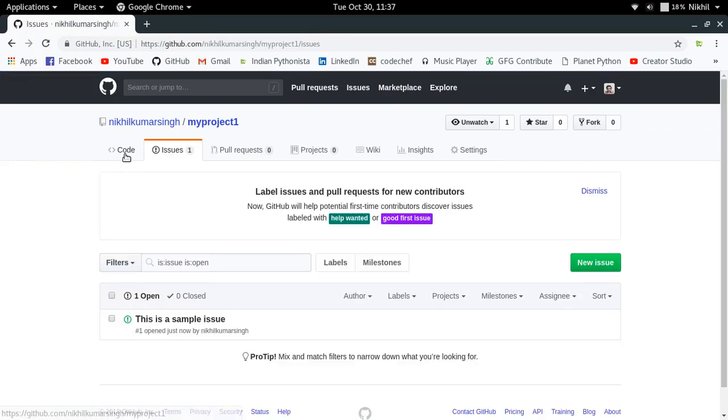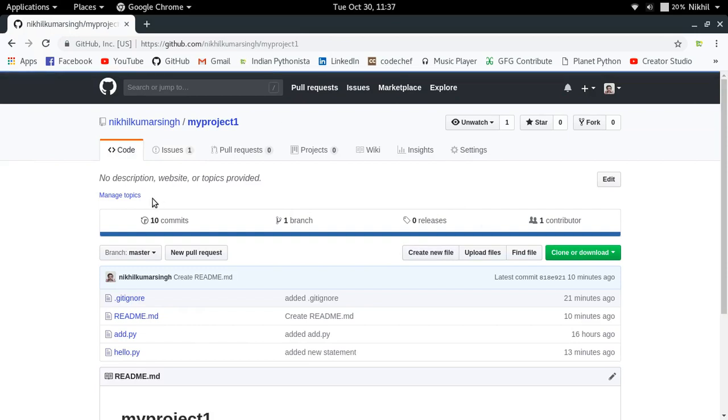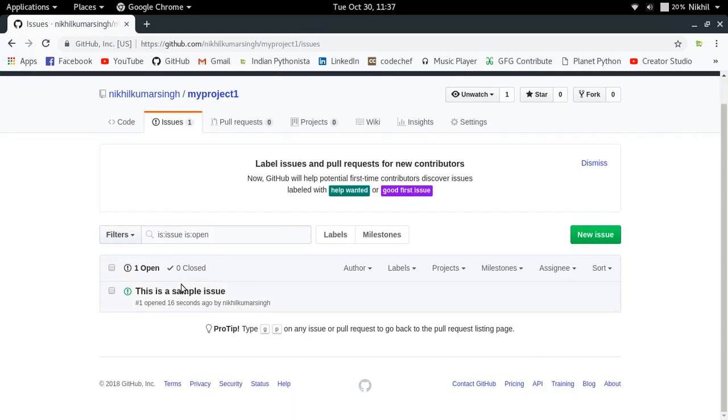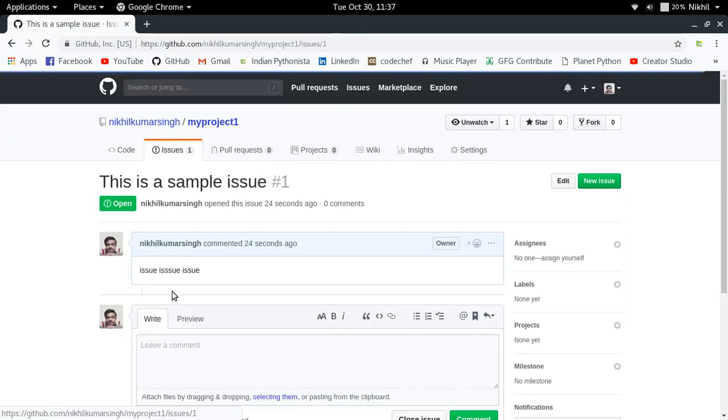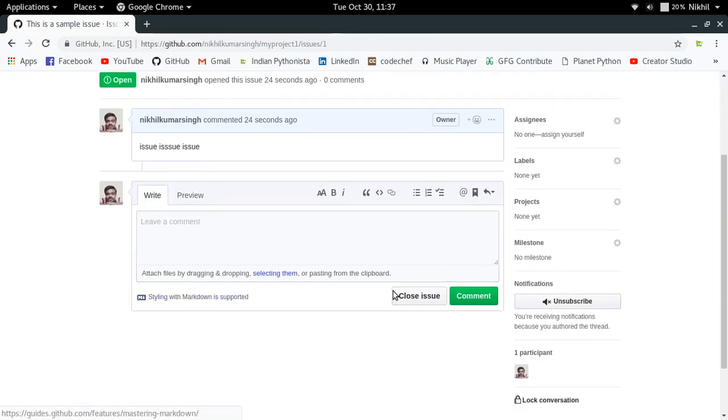So now anyone who visits my GitHub repo and they find something missing, they might want to go to issues and check if that same issue is already there or not. And if it is there, then they can simply comment on it or do any kind of thing there. Okay, and the owner of the repo can also close this issue if they feel that it is actually solved or doesn't need any kind of intervention. So in this way, issues work on GitHub.